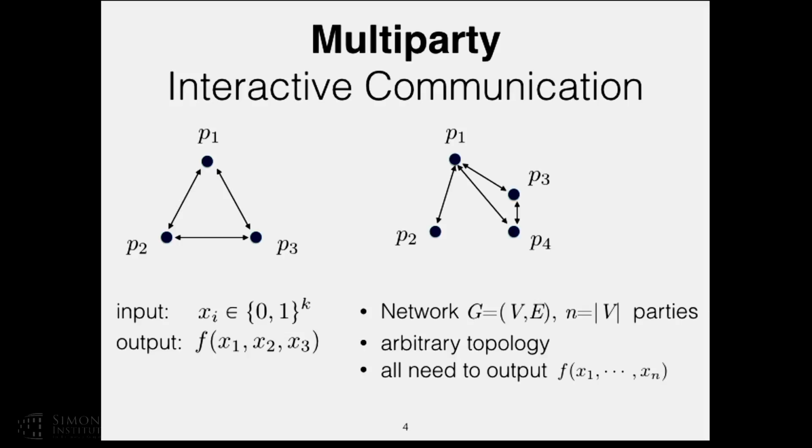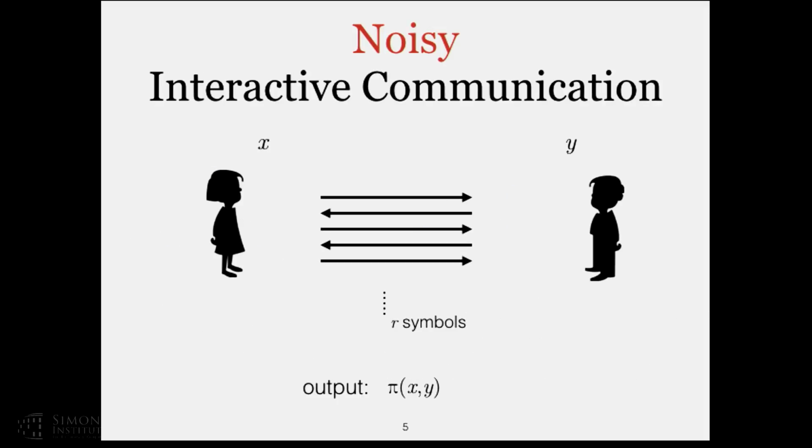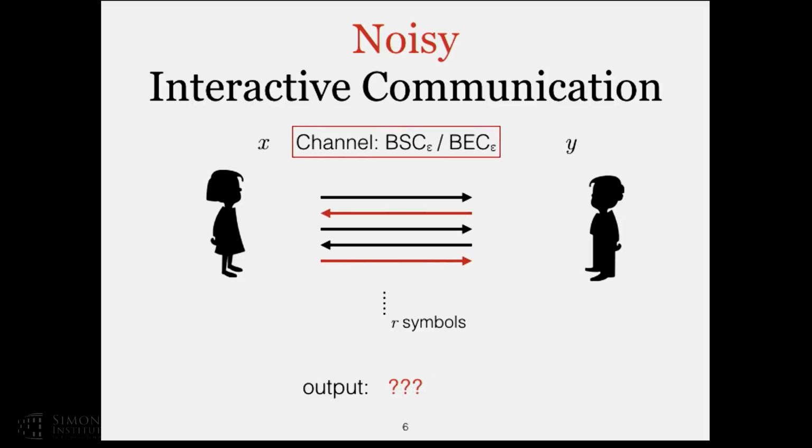It's very difficult to draw all these graphs with multiple parties, so usually when I draw a computation, I'm just going to use Alice and Bob, but bear in mind there are many parties, not just Alice and Bob. The parties have this conversation, they send messages, they want to have this computation, but as before, we have noise on the channel. In this talk, the noise can be the BSC channel, the binary symmetric channel, which flips bits with some constant probability, each bit independently, or an erasure channel that just takes the bits and erases them. And the question is, what happens now? How can they still compute the function despite the noise over the channels?